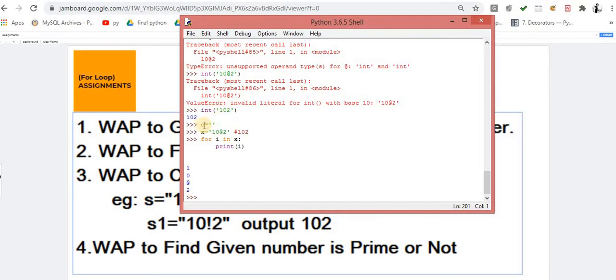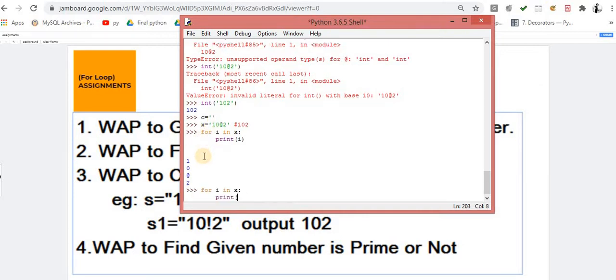And container, we define this C as a container. So now I think the layman term is clear, the conceptual is clear. Now see the implementation part. For the same, what exactly do you have to do? Now here you have to implement a condition. What condition? If i in 0, 1, 2, 3, 4, 5, 6, 7, 8, 9. That means it's a digit.